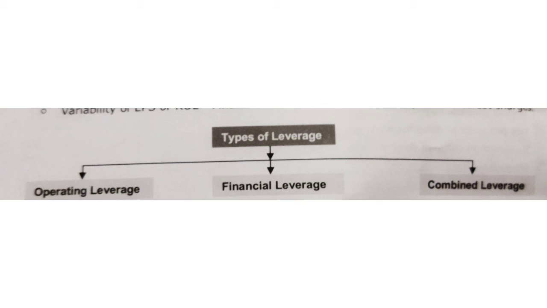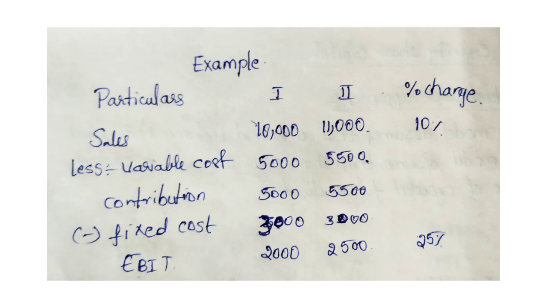There are three types of leverage: operating leverage, financial leverage, and combined leverage. You have asked your uncle, what is the revenue and what is the cost? He said, I may get 10,000 per show, variable cost will be 50% and fixed cost will be 3,000. So sales will be 10,000, variable cost 5,000, contribution 5,000, fixed cost 3,000, EBIT equal to 2,000. When he gets 11,000, variable cost will be 5,500, fixed cost will remain the same and he will get EBIT 2,500.